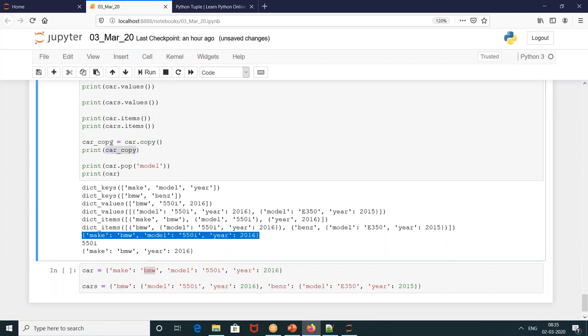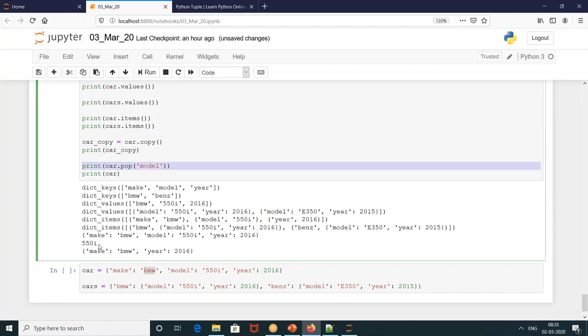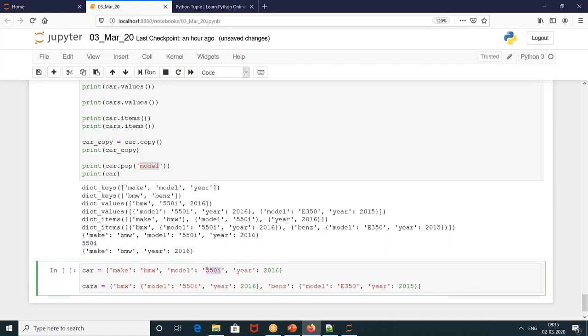So you copied this dictionary into one more variable. That is a simple operation. Then print car of pop of model. What is model holding here? 515. So the answer is print this thing.